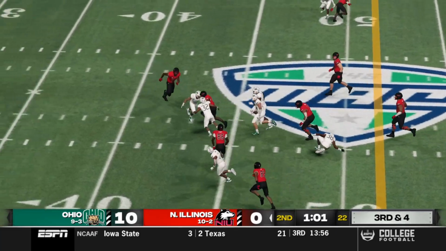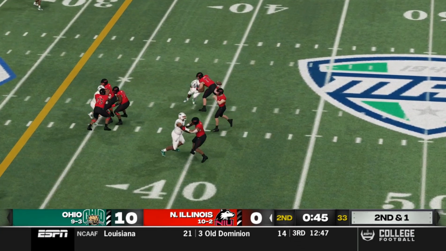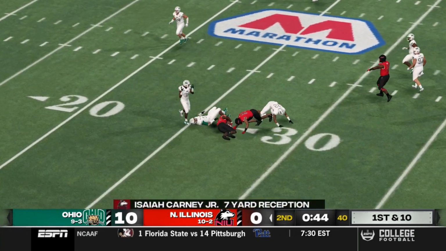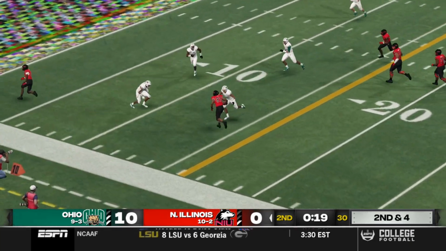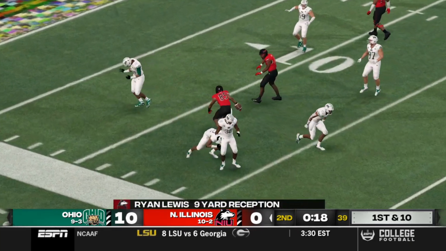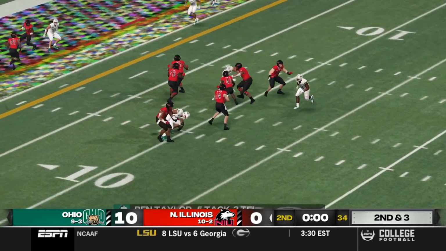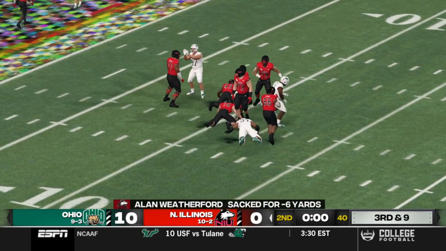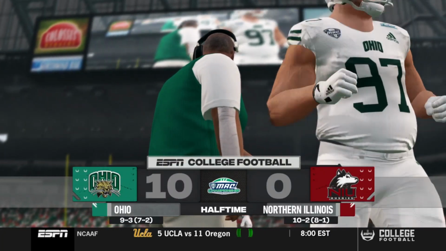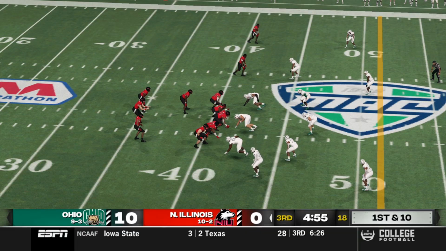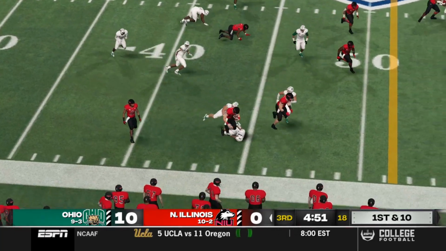Here's a play underneath. Isaiah Carney Jr. with the catch and the first down. Weatherford on 2nd and 1. He finds his man Carney Jr. He is a big focal point on this offense. Here's another throw out left to Ryan Lewis for a 9-yard catch. And then NIU going to attempt to get some points here before the half. They should have kicked the field goal. They didn't. That is what we like to call in the FGFL cock management, as it will be a halftime score of 10-0 Bobcats.